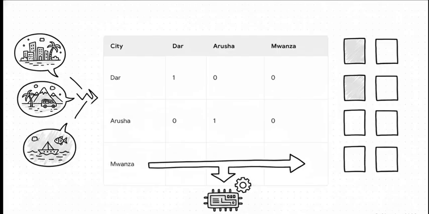But wait, here's the catch. Machines only speak math. They don't speak words. We can't just hand an equation the words Dar es Salaam, Arusha, and Mwanza. So we use a brilliant trick called one-hot encoding. We turn those cities into numbers. Dar becomes a column of 1, 0, 0. Arusha becomes 0, 1, 0. Just like that, we've seamlessly translated human text into mathematical language that the machine understands perfectly.